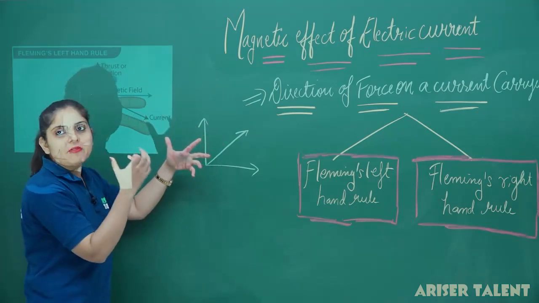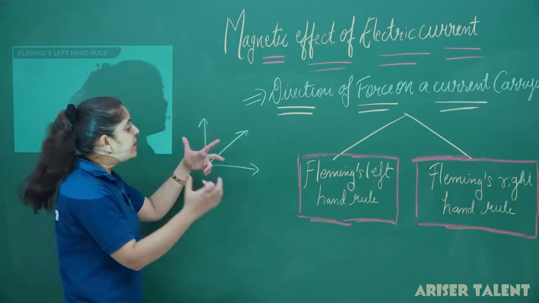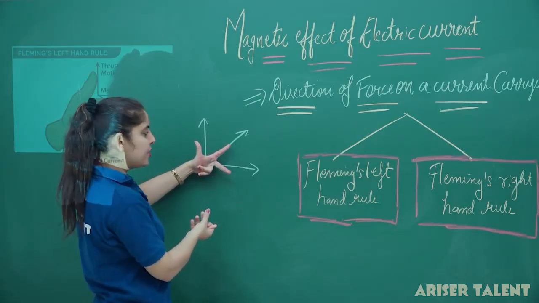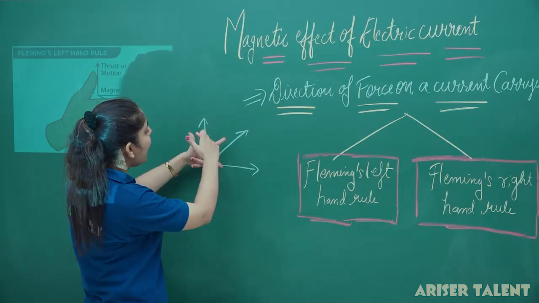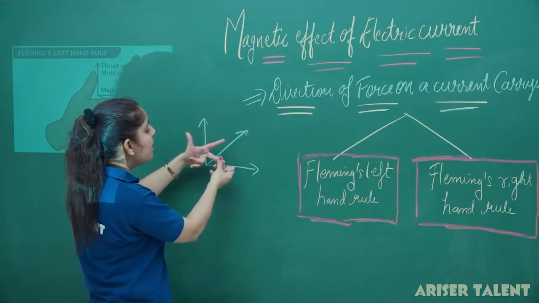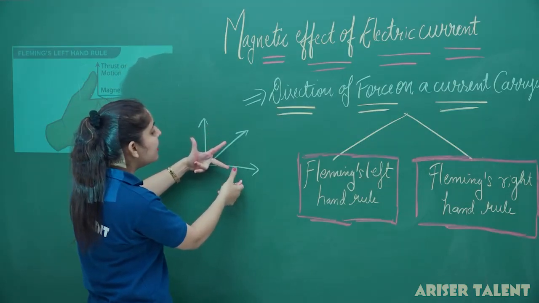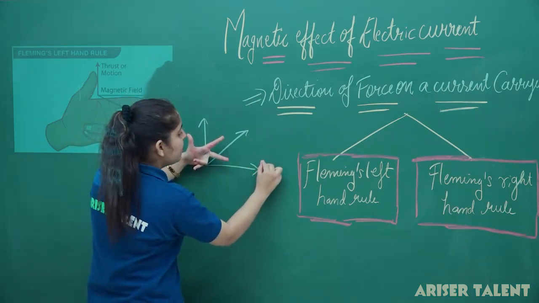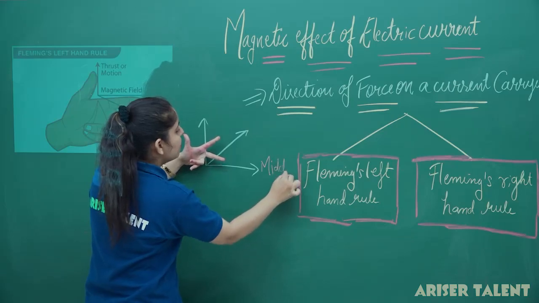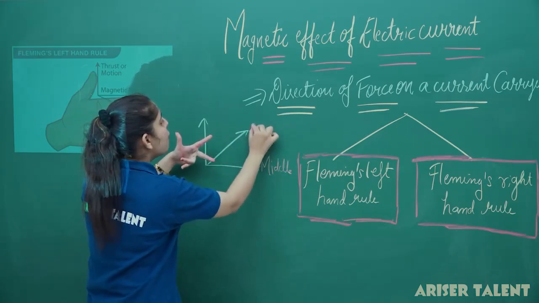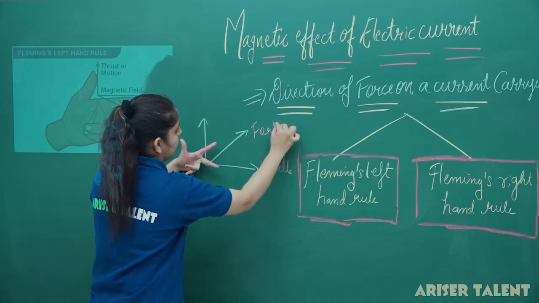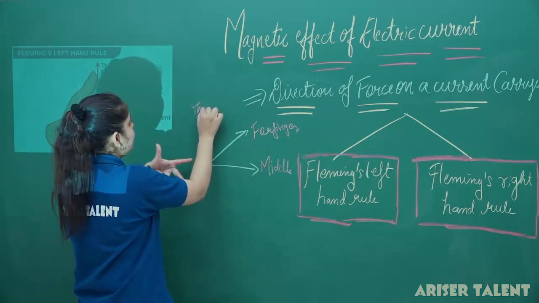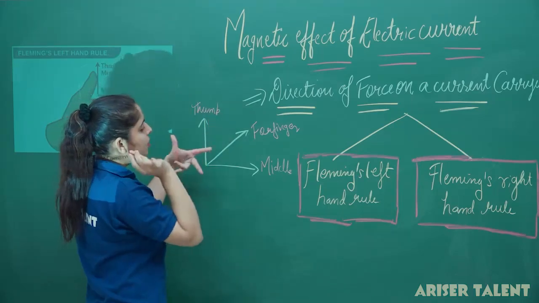You have to take your left hand and stretch the fingers in such a way that you can curl these two fingers and keep its orientation like this. Now, if I am keeping these three fingers perpendicular to each other, this is our middle finger, this is our forefinger, and this is your thumb.